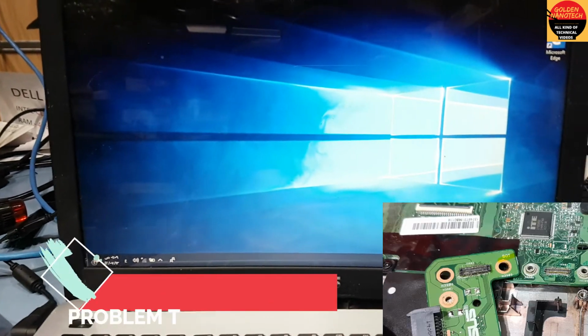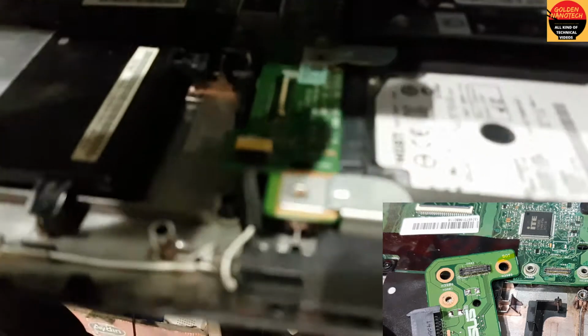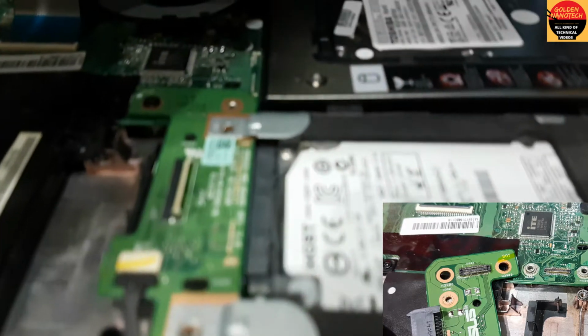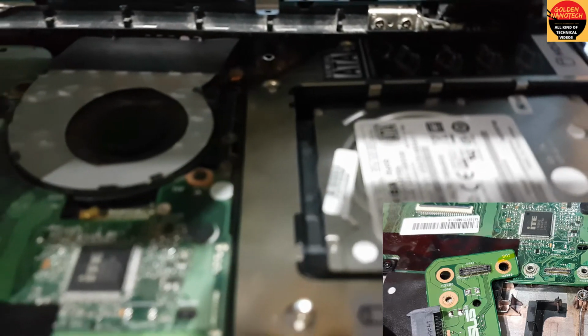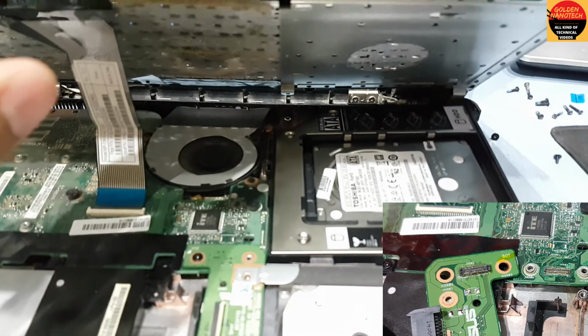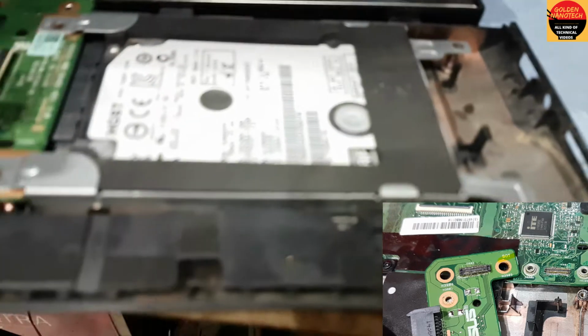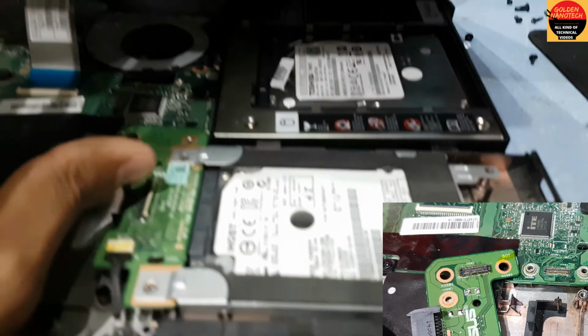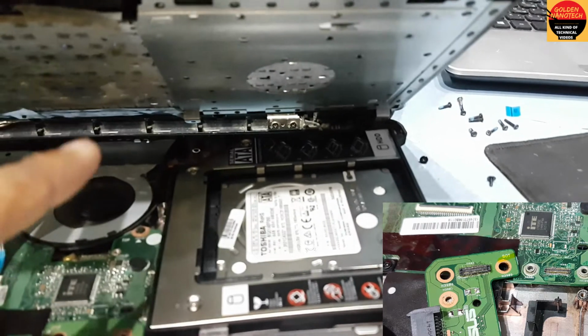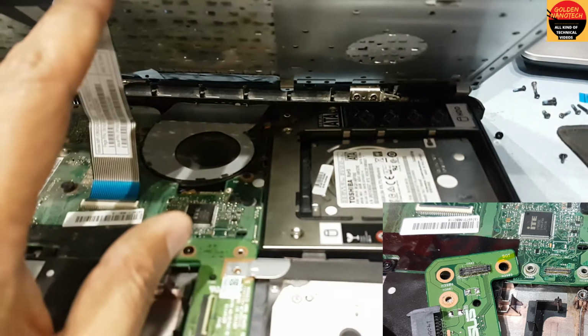Before, Windows was not working because the hard disk connection had a problem here, and you can see I put the hard disk in the CD drive. So here is the hard disk. It's not loading, but when I put this in the CD drive, it's working perfectly.